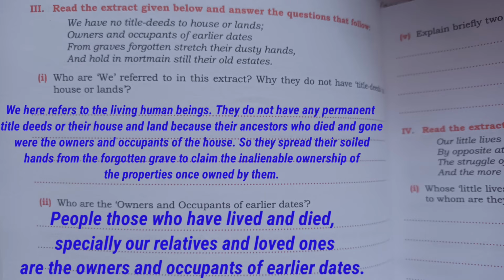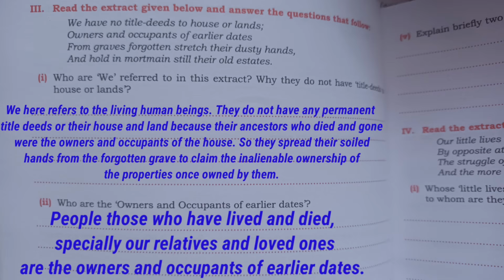They do not have any permanent title deeds for their house and land because their ancestors who died and gone were the owners and occupants of the houses. So they spread their soiled hands from the forgotten graves to claim the inalienable ownership of the properties once owned by them.